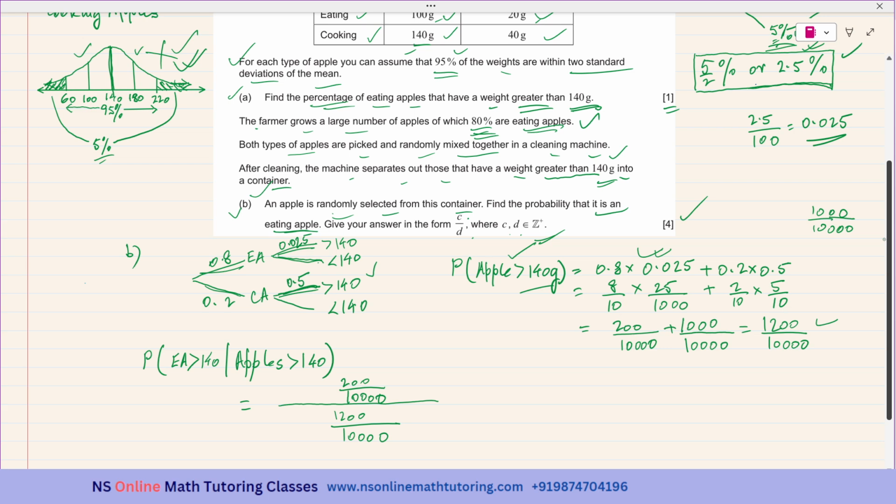Yeah. So I have shown this working, so I do not think it is necessary to show this working again, or else you can just write this as 8 over 10 times 25 over 1000. Okay, you really do not need to show this because you have drawn the tree diagram and you have written this, so it is sufficient. And now this is equal to 200 over 1200. I can cancel these two and it will be 1 over 6. Okay, so this is the answer for the subpart B.